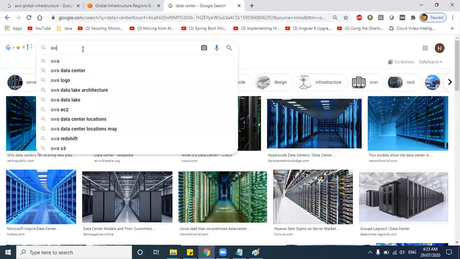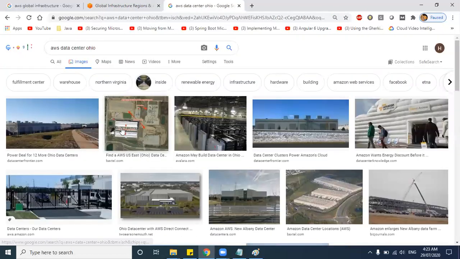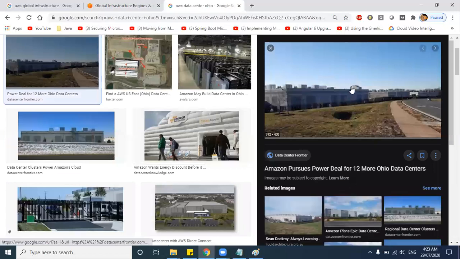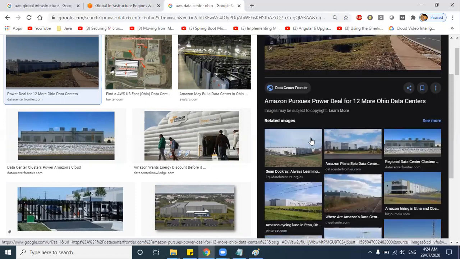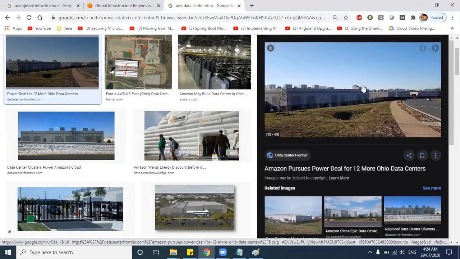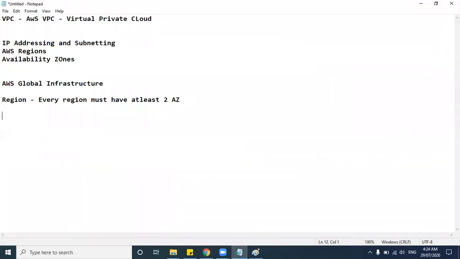Let's say AWS data center Ohio. If you see here, there is a huge building. This building is one availability zone. Like this, for the Ohio region, there are three availability zones. The three availability zones will be at a distance of at least 100 kilometers.